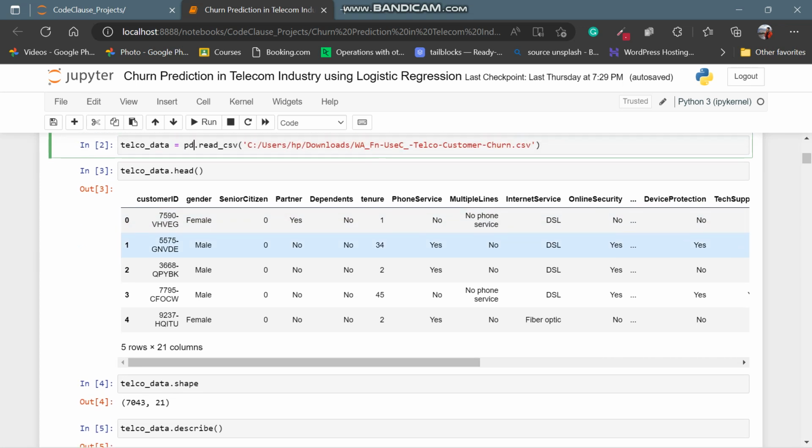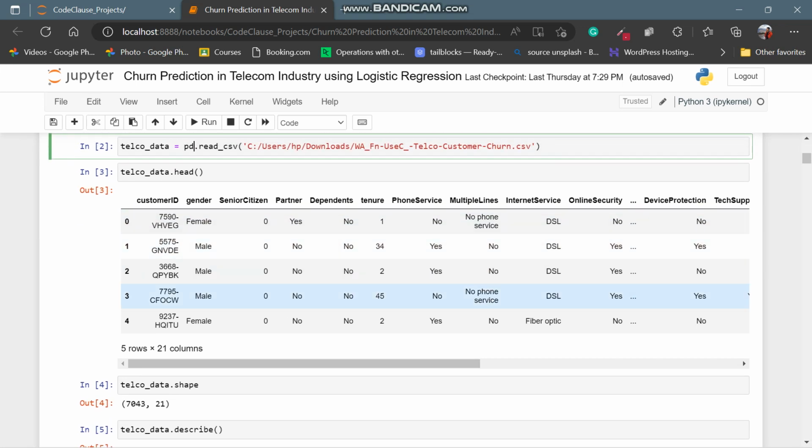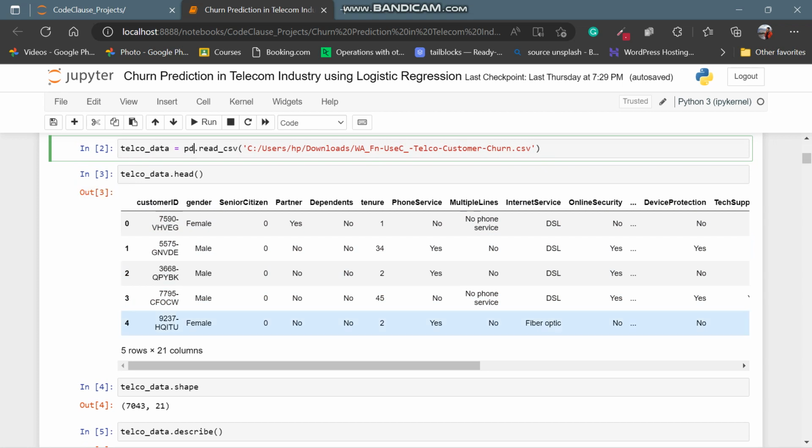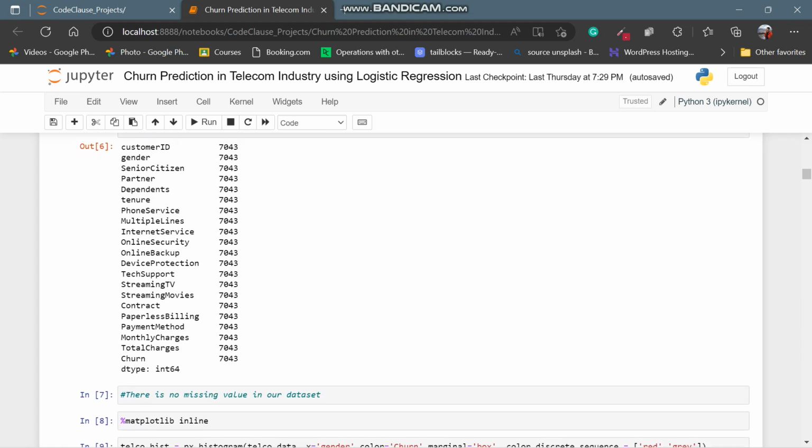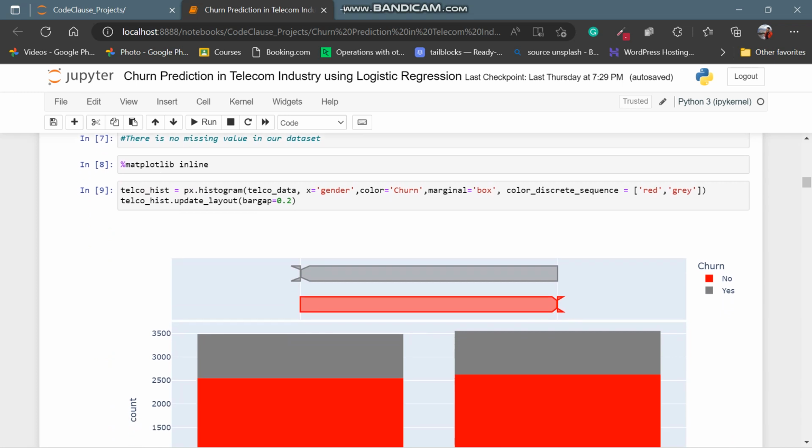Okay, here we are going to see the head. So there are 5 rows and 21 columns. Shape of that data is 7043 rows and 21 columns. Okay, so this is just matplotlib inline. We can only use this in Jupyter Notebook.